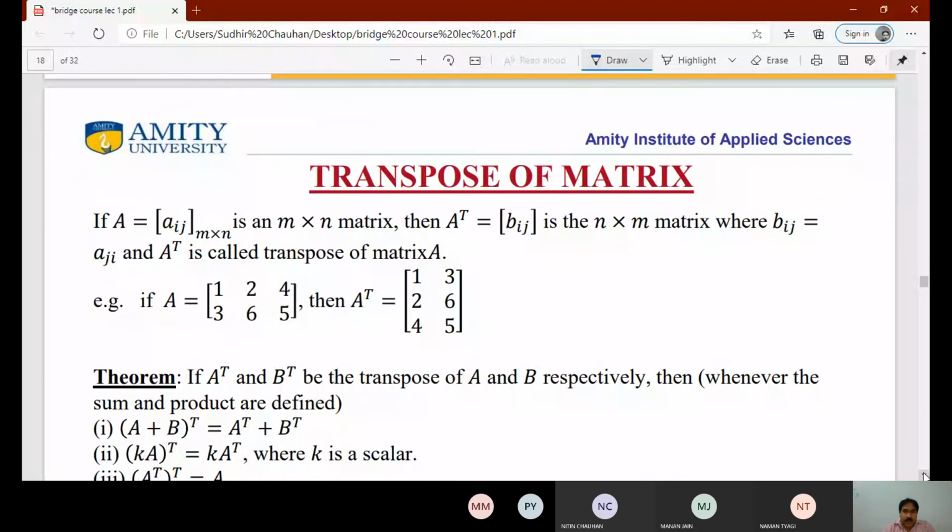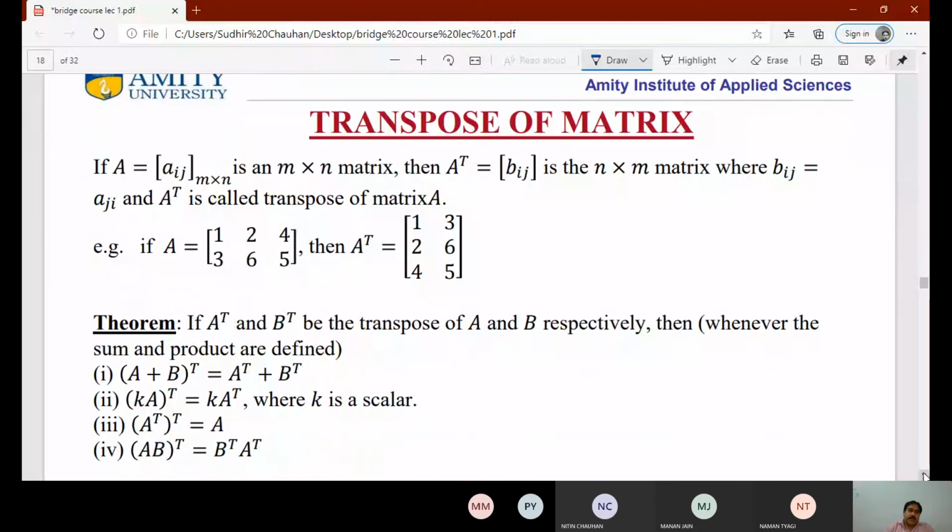Okay. So transpose of a matrix. What is the transpose of a matrix? Any idea? When the rows are changed to columns and the columns are changed to rows. Very good. So if Aij is any m by n matrix, then A transpose is Bij, an n by m matrix, where Bij is equal to Aji.